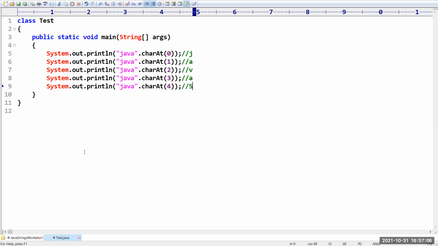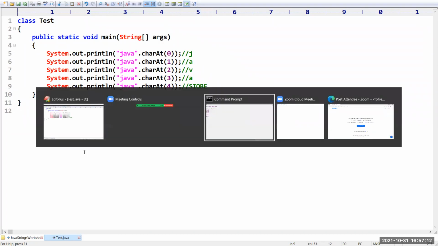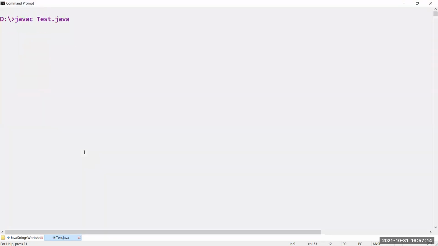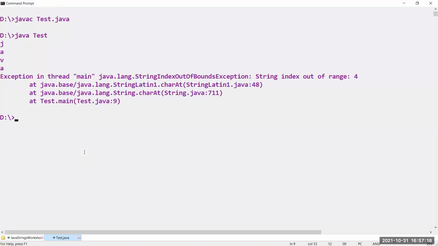get a StringIndexOutOfBoundsException. Let me run this code. So javac Test.java I am taking. Okay, I am running the program. Have you observed? We got an exception in thread main: java.lang.StringIndexOutOfBoundsException. Like this we are going to get.